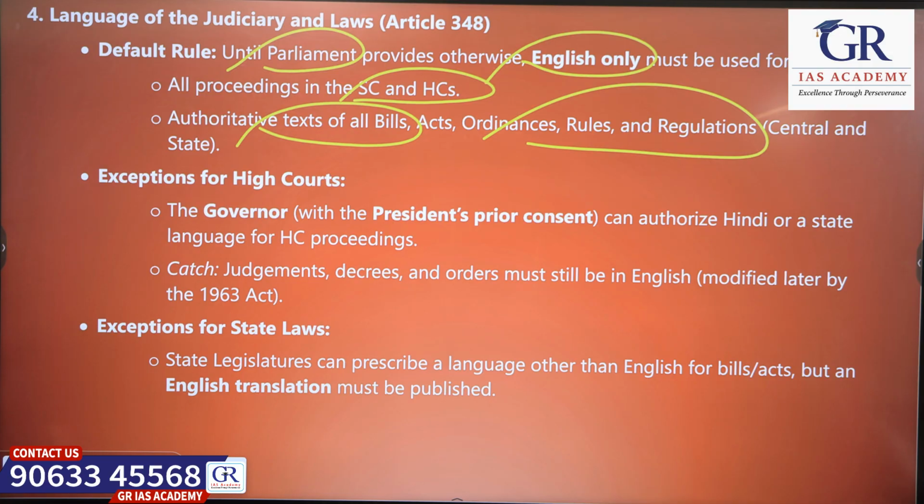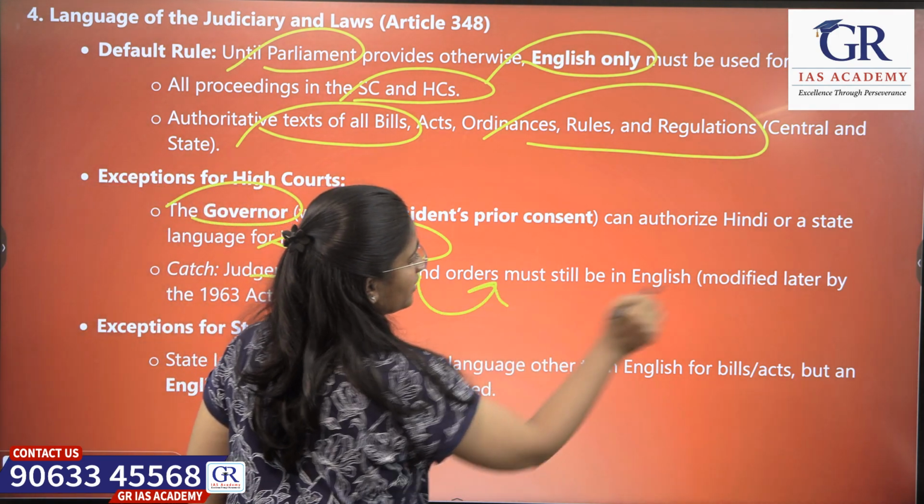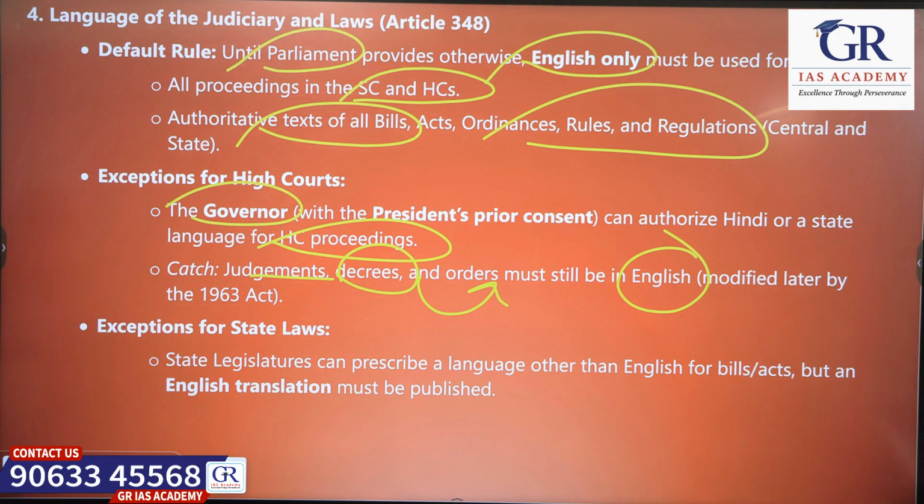But there are a few exceptions for High Courts. The government can authorize Hindi or any state language for High Court proceedings. But judgments, decrees and orders must still be in English.